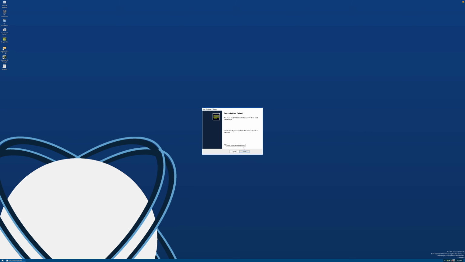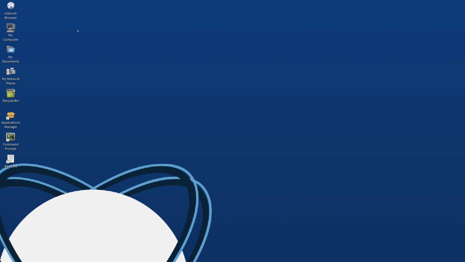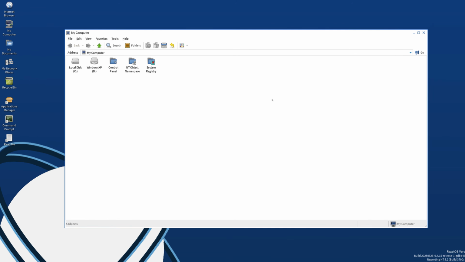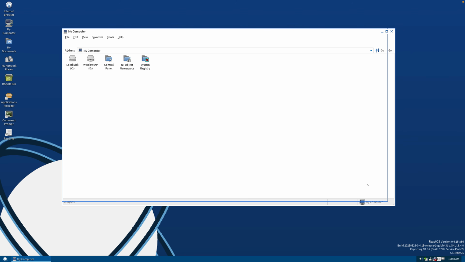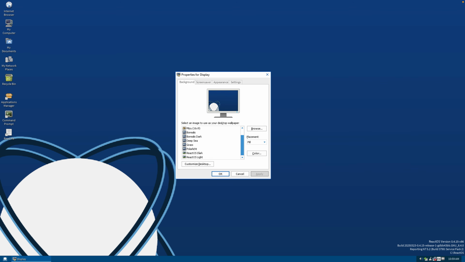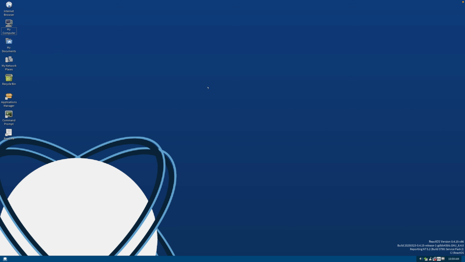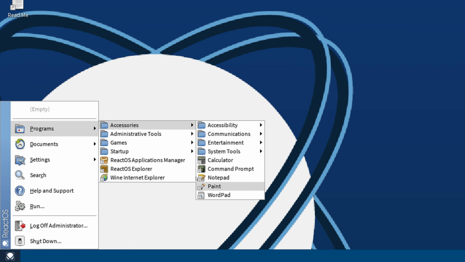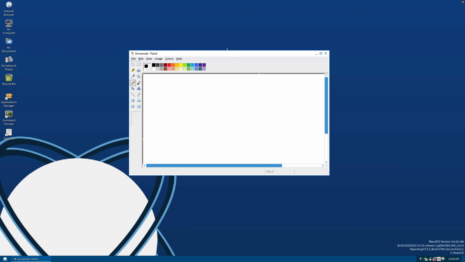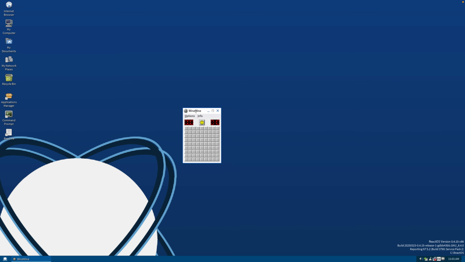I don't see anything. And here we actually also have very similar programs. We have command prompt. God, okay, this file explorer looks kind of like Windows 10 file explorer. This one is literally the same as all the Windows versions. And as far as I understand, ReactOS has been in development for like 30 years or something. We have our own Notepad, Paint, WordPad. This one looks exactly like Microsoft Paint. Wine mine. It's Minesweeper, but with wine.